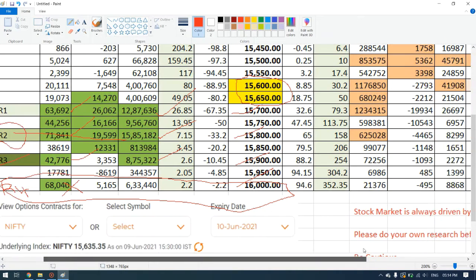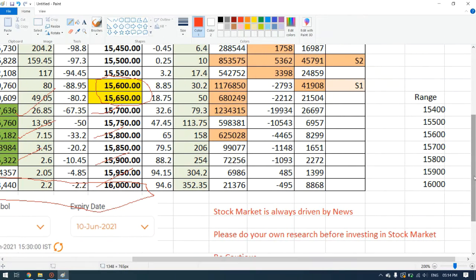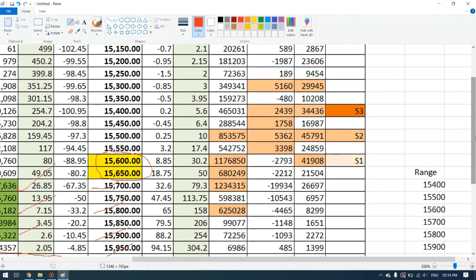When it comes to the support side, we have the first support at 15,600, which I have highlighted, and the volume is 11,76,850. The open interest is also 41,908. So this will be our first support.